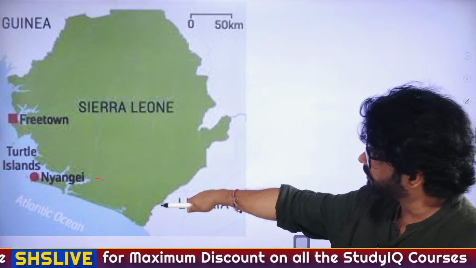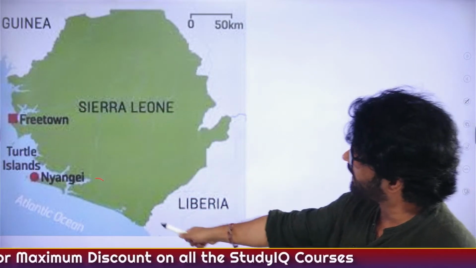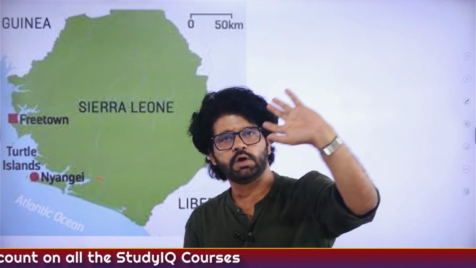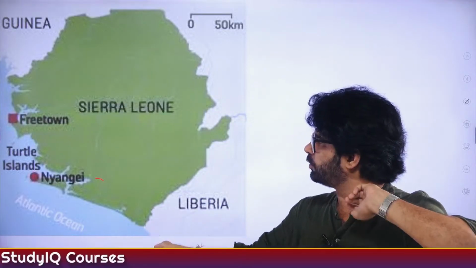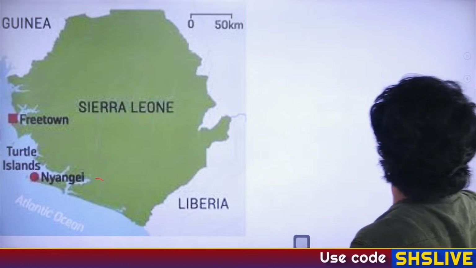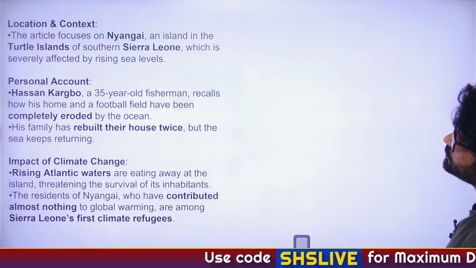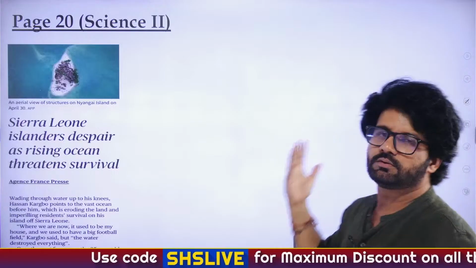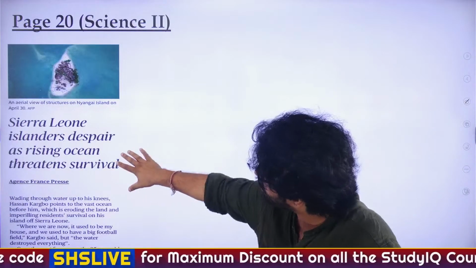And this is the location. Keep in mind the location. They can ask you, Nyangai is located on Atlantic Ocean coast, Pacific Ocean coast, Indian Ocean coast? And where is Sierra Leone? Again, questions have been asked on Sierra Leone. So it's important.